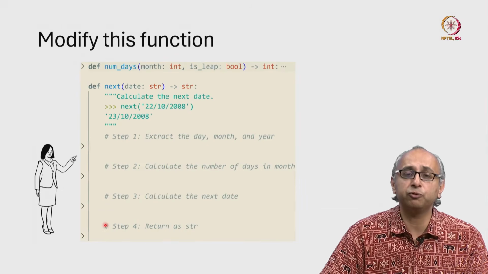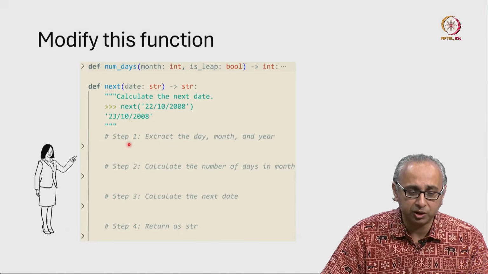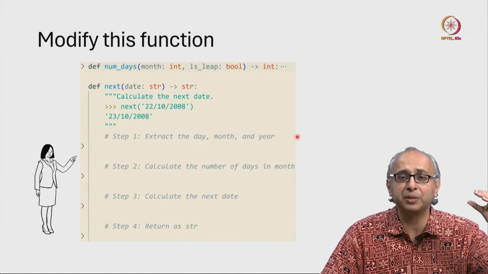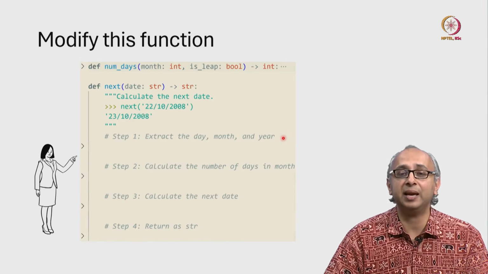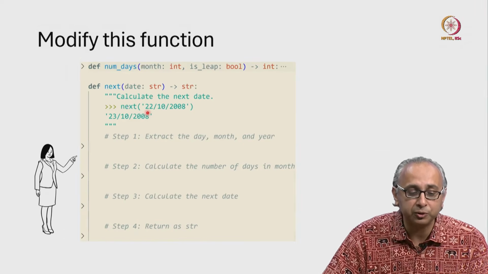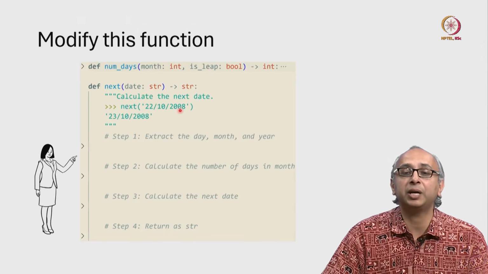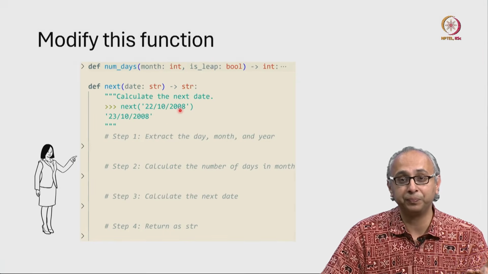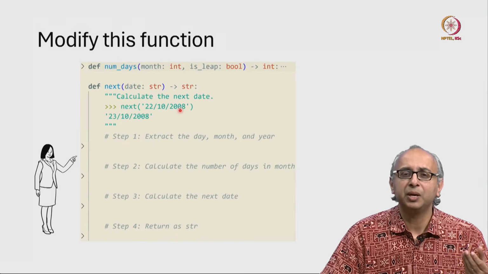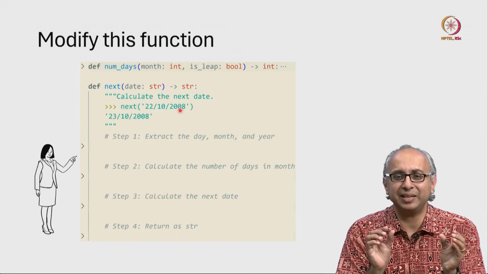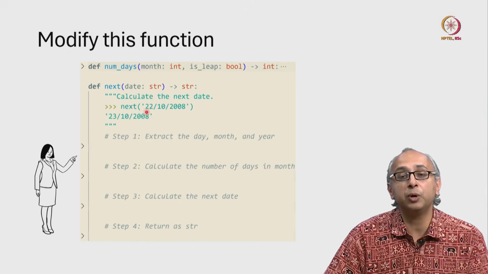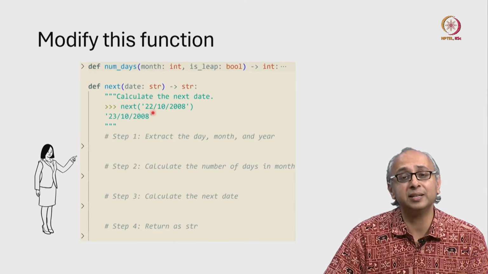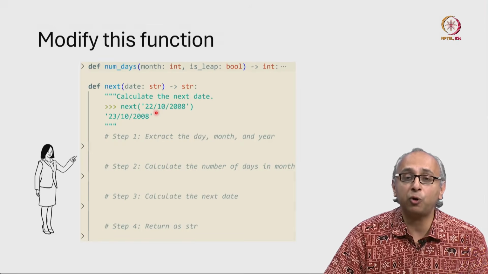Now, let's focus on the individual steps. The code works in 4 high-level steps. Fortunately, there are comments explaining to us the purpose of the individual steps. So step 1, extract the day, month, and year. So we have to pull out 22, 10, and 2008 from this string. How are we going to do that? Well, we have seen the slicing operation, and we know that in this case, this string has a 2 at index 0, it has another 2 at index 1, and then it has a / at index 2.